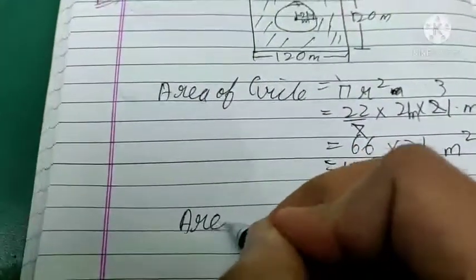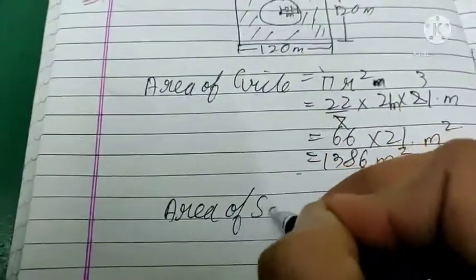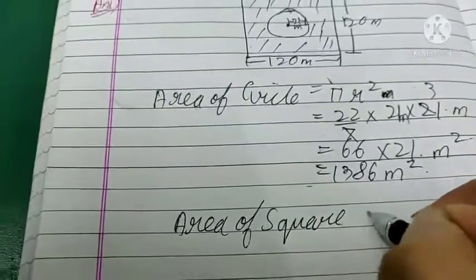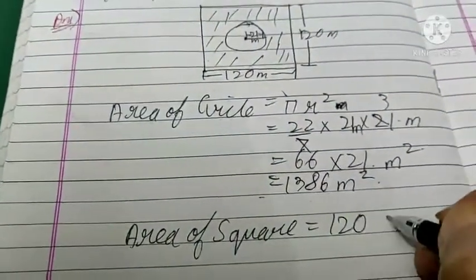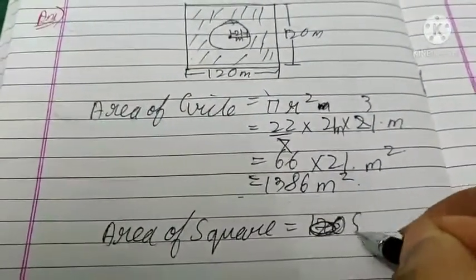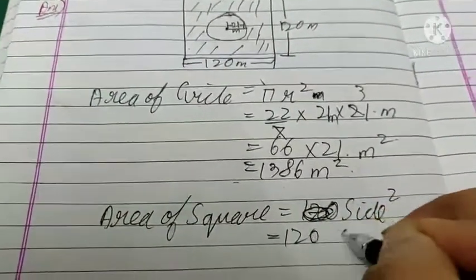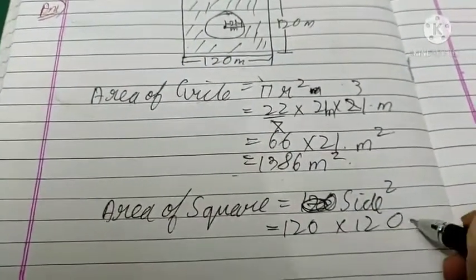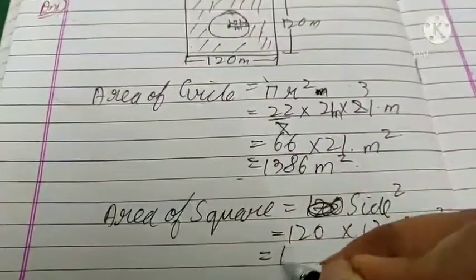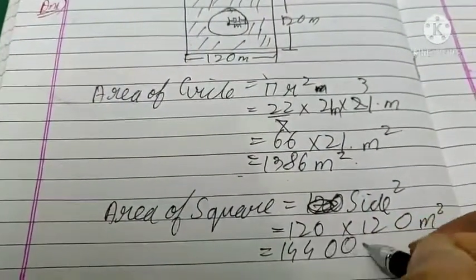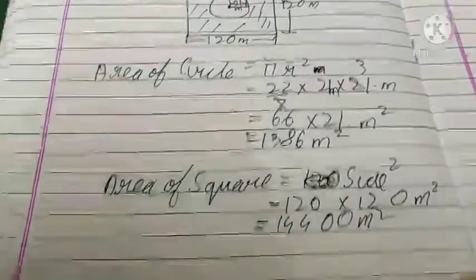So area of square is side square, 120 into 120 meter square. It is 14400 meter square.